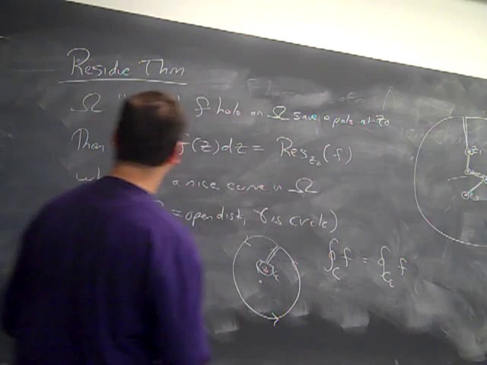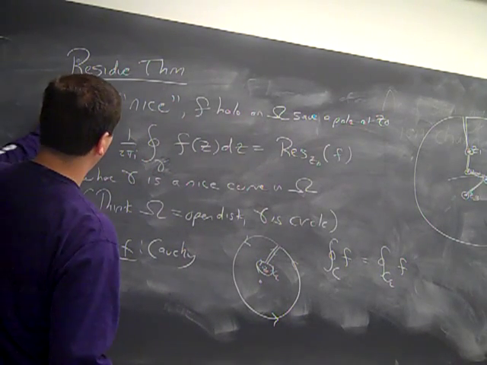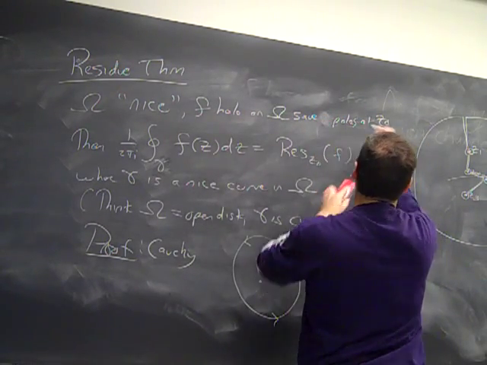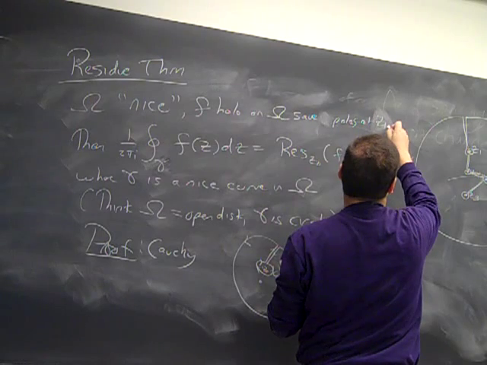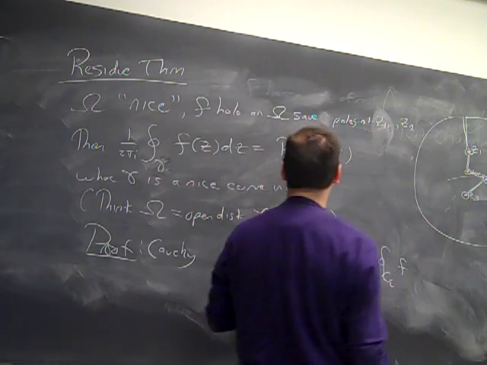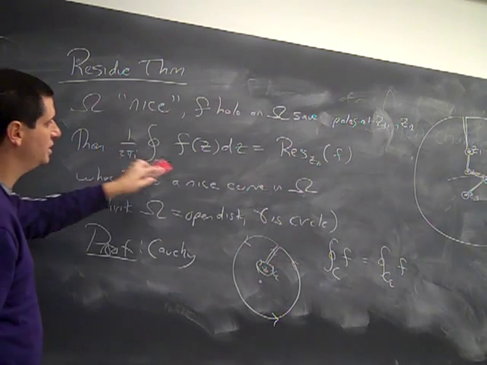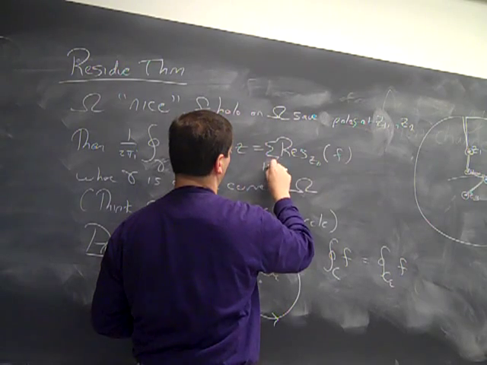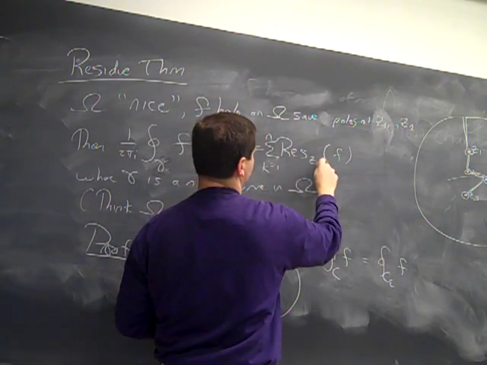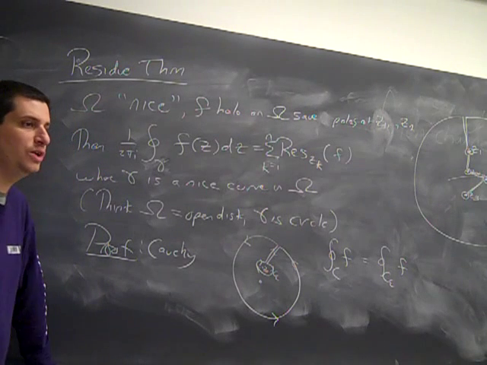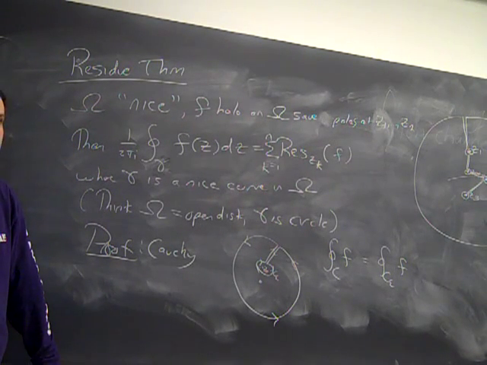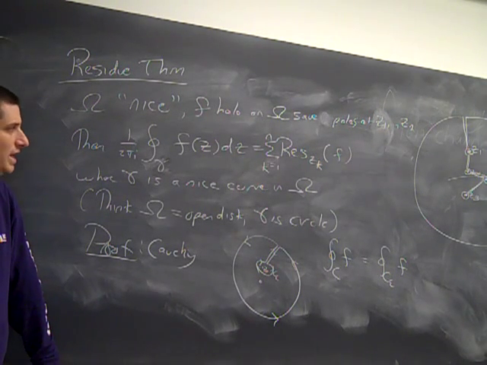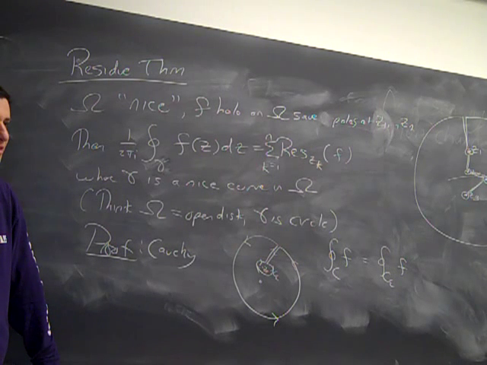So the more general version of the formula is now the following. Omega is nice, f is holomorphic, save poles at z1 through zn. And now the only thing that changes is that rather than just being the residue at z0, it's now the sum, where k goes from 1 to n, of the residue at zk of f. So the only thing that changes is that I now take the contribution from each residue.